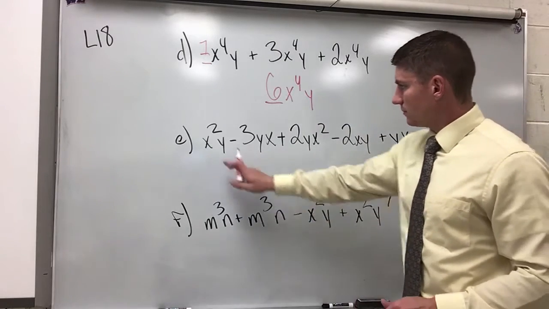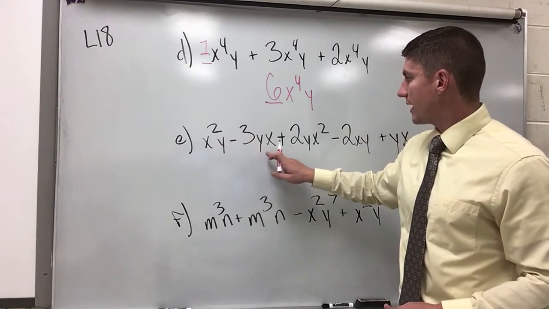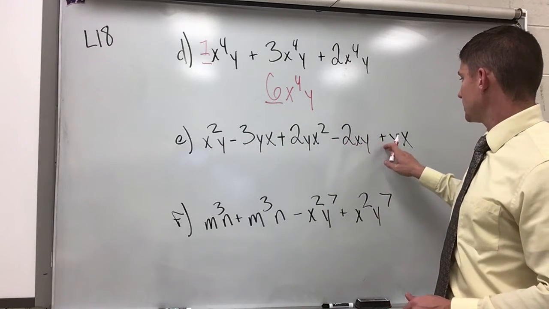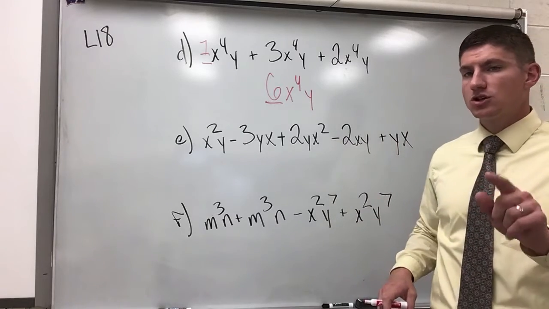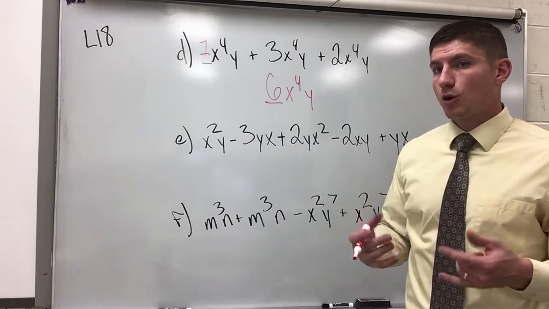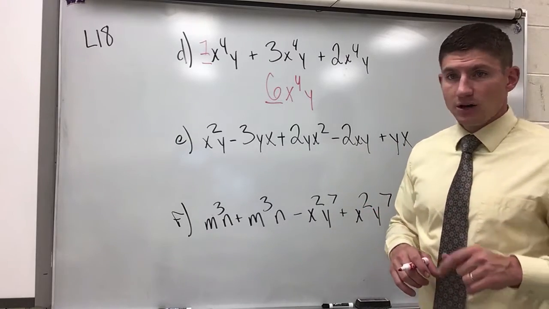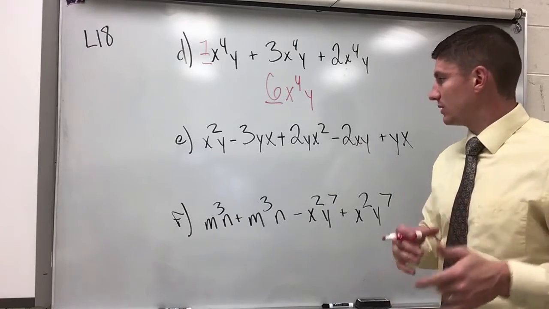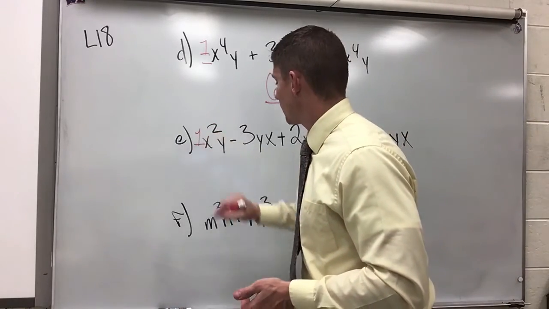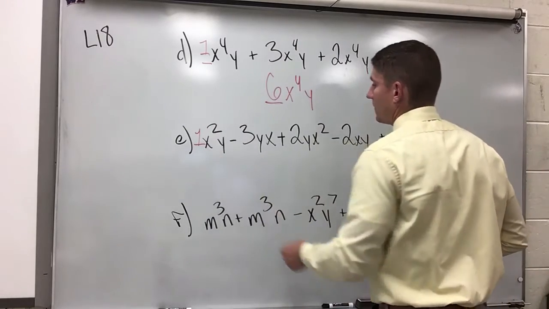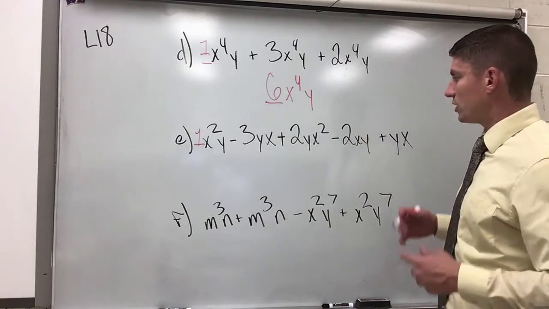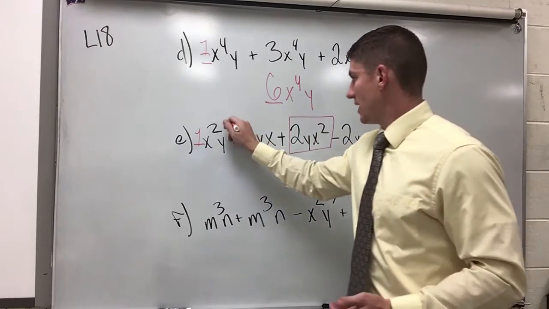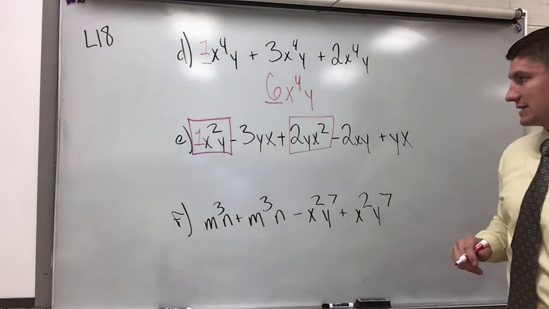Letter E, x squared y minus 3yx plus 2yx squared minus 2xy plus yx. I need to make sure that I have rewritten this appropriately or put together the right pieces in order to add these terms correctly, because some of them are in different orders, so I should identify what terms I have that are alike. If I put a coefficient here that's 1, I've got x squared y. Where else do I have any x squared y's? yx squared is the same as x squared y, so these two items will be added together.